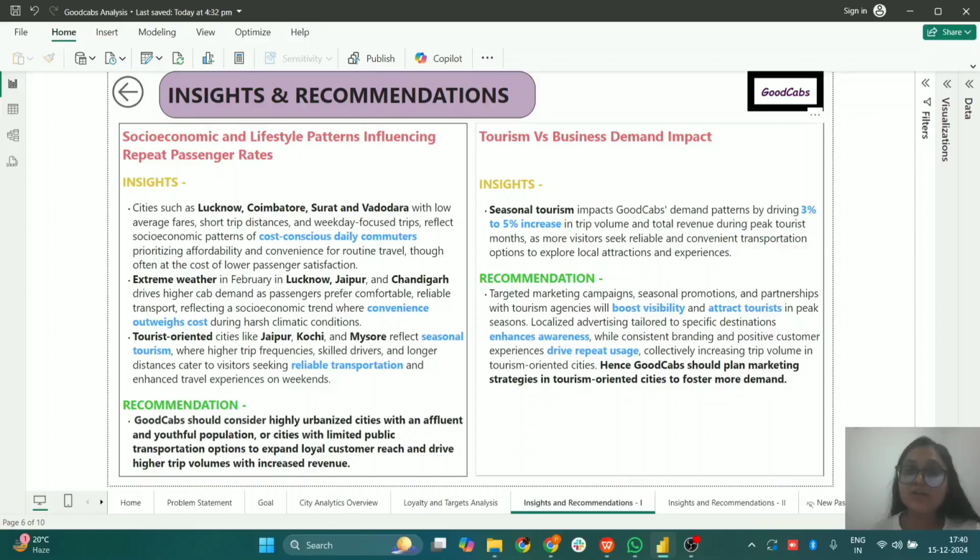Next, talking about seasonal tourism, which has impacted GoodCabs demand patterns by driving a 3 to 5% increase in trip volume and total revenue during peak tourist months. Therefore, it is recommended that GoodCabs should focus on targeted marketing campaigns, seasonal promotions, and partnerships with tourism agencies, which will boost visibility and attract tourists in peak season. It will also enhance awareness and increase repeat usage.